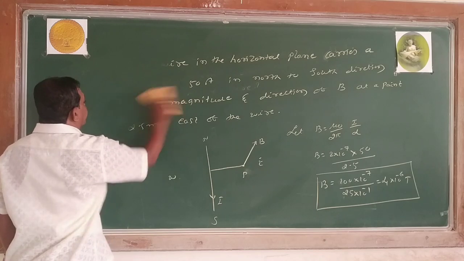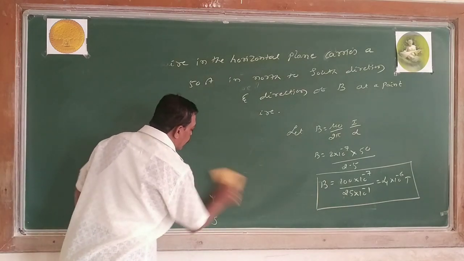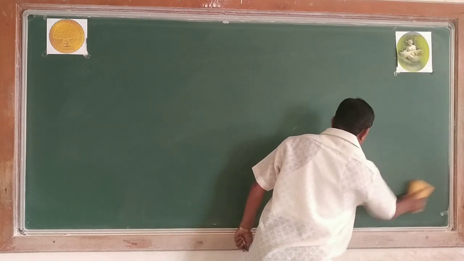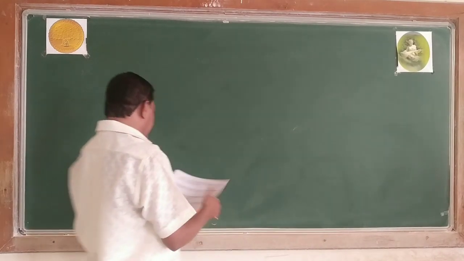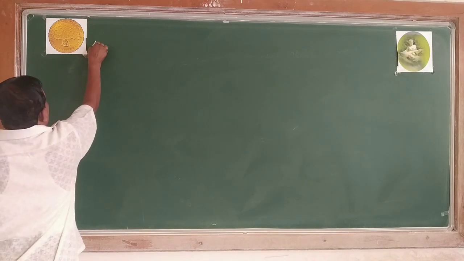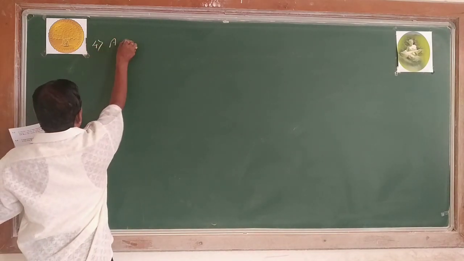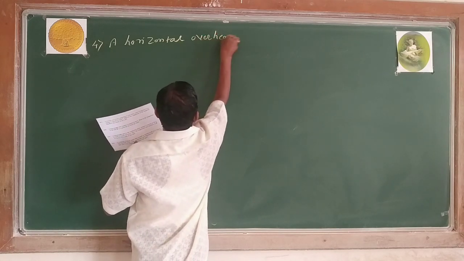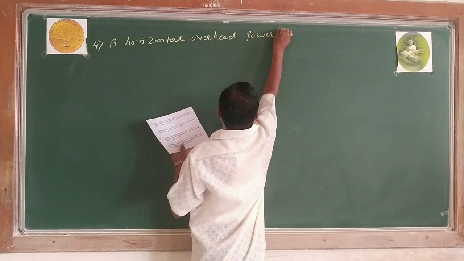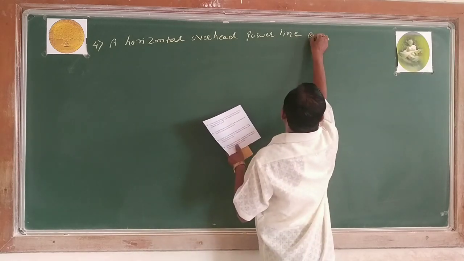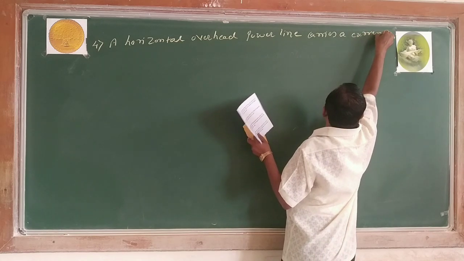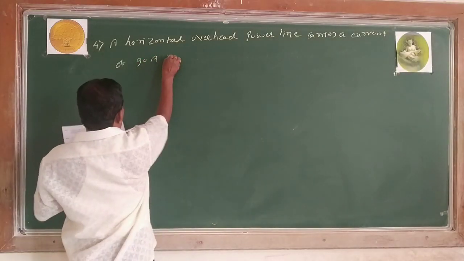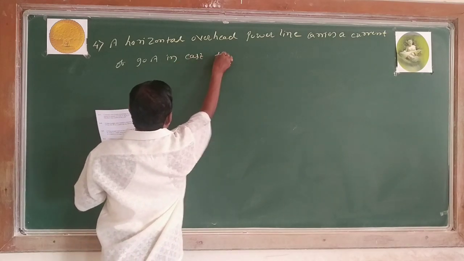Fourth problem. Let me write here. A horizontal overhead power line carries a current of 90 amperes in east to west direction.